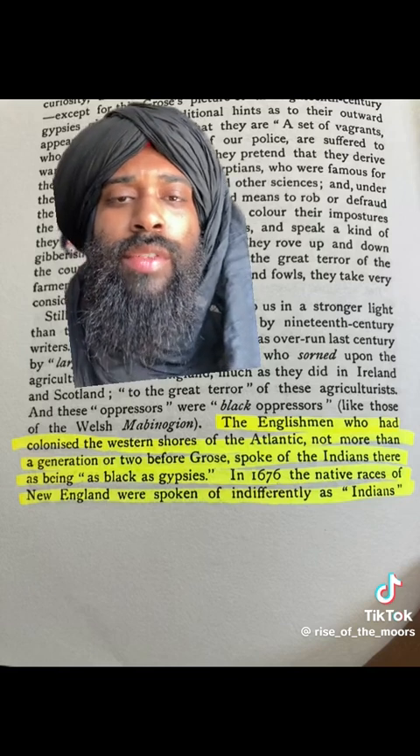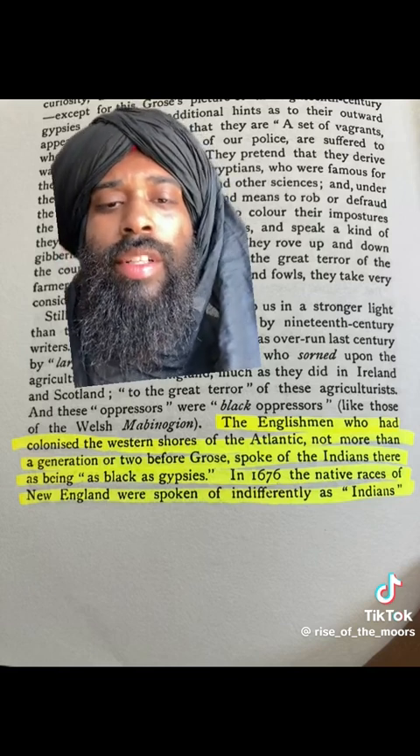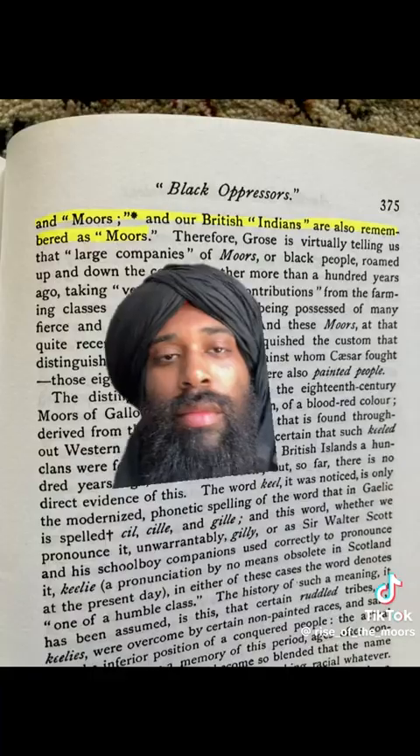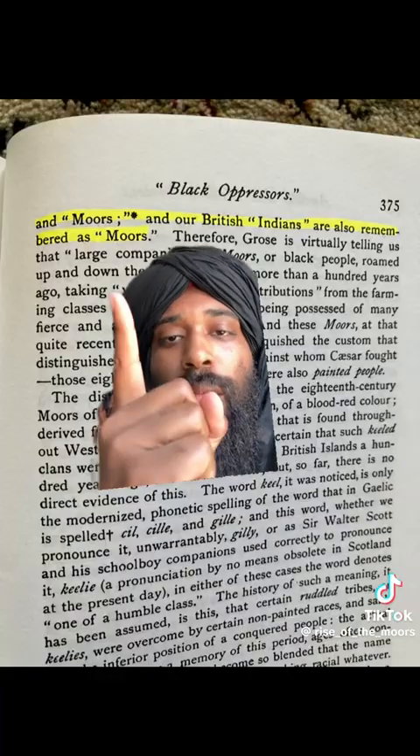Starting on page 374, you see that when the Englishmen came to the Americas, they indifferently referred to the natives as Indians and, on page 375, Moors. But wait, let's go back to when the congressman was talking about Mexico. It's not the borders of Mexico today.